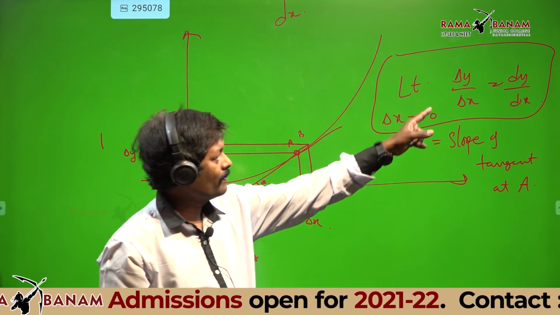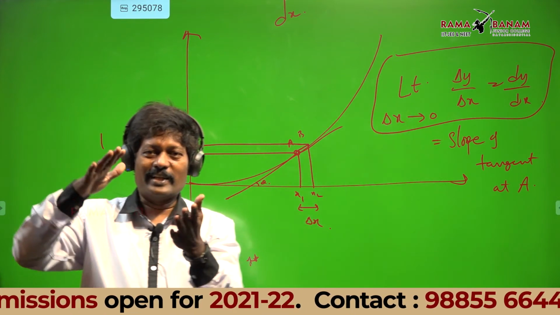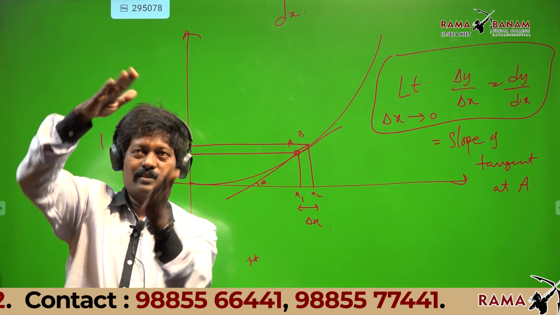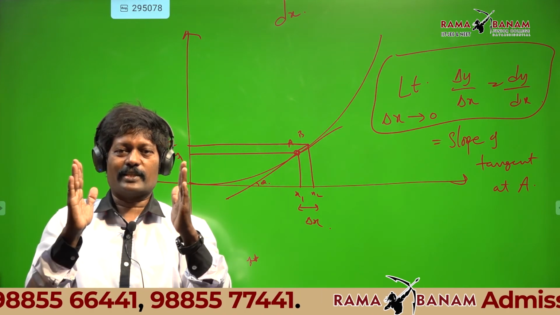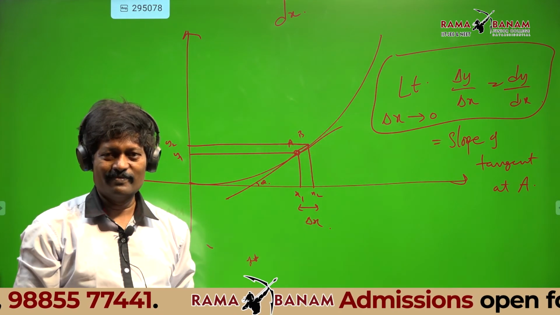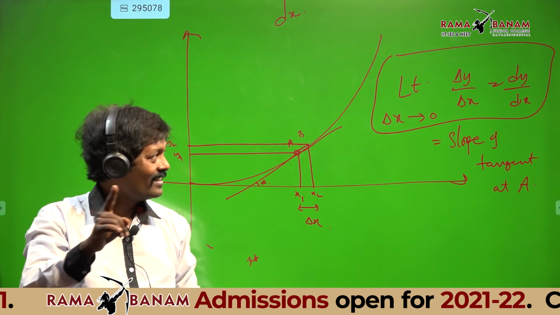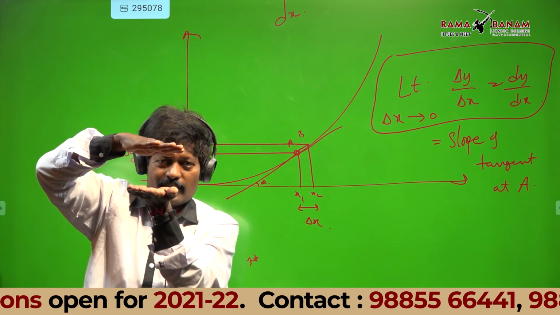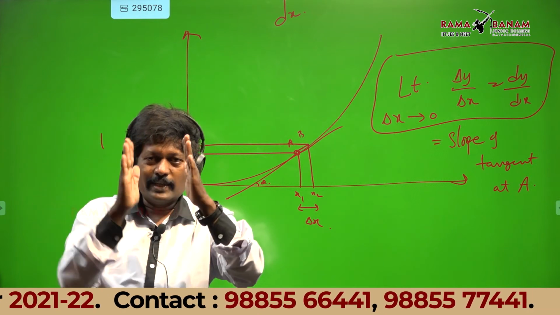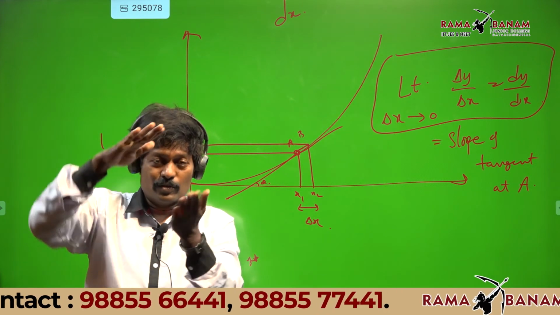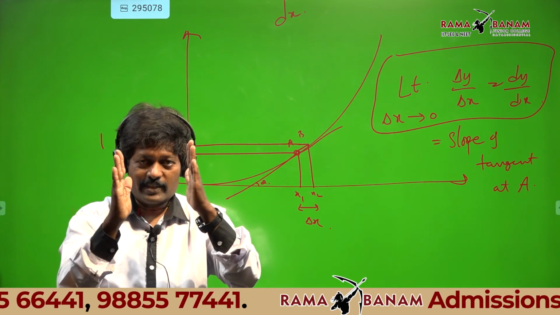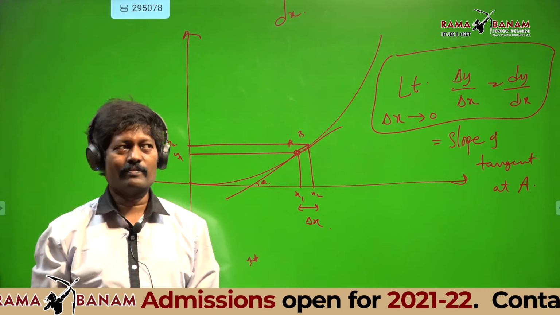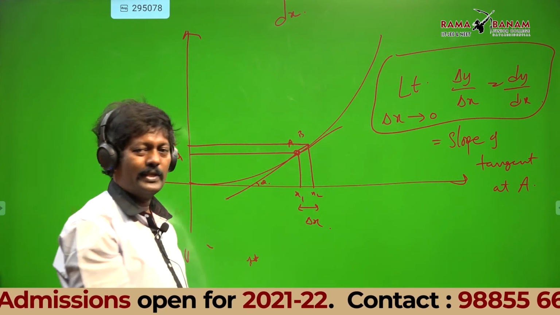Now listen. Now coming back to your 10th standard. y2 minus y1 by x2 minus x1 is the slope of a straight line. When y2 minus y1 becomes small, delta y, delta y by delta x is the slope of the small line AB.